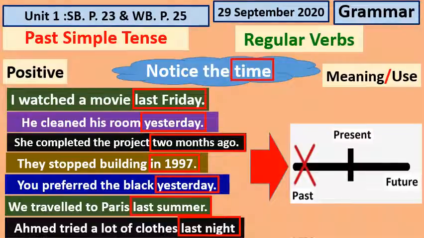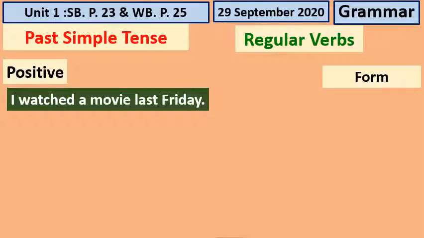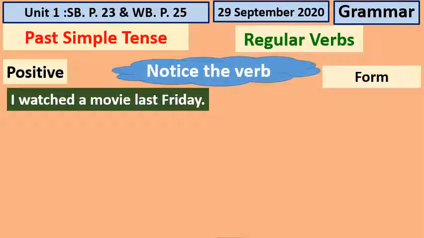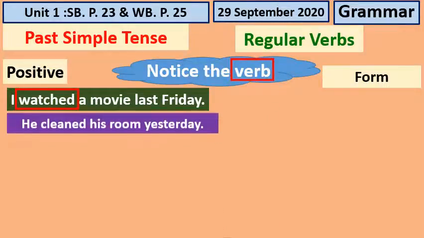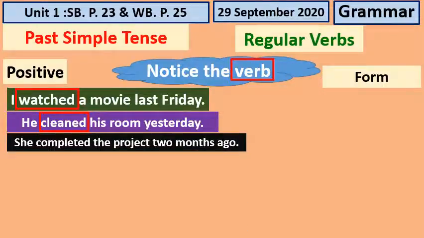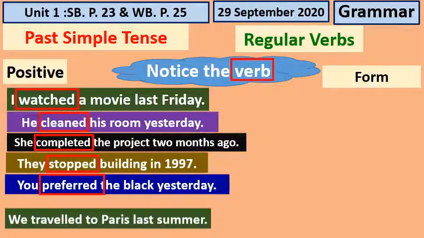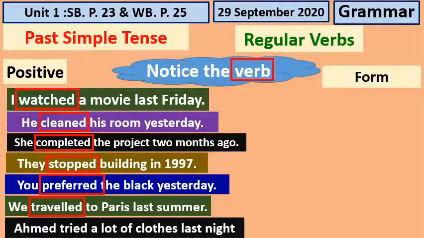Now I want you to pay attention to the keywords that give us a hint that we are going to use the past simple tense. Now let's see the same examples. I watched. Now I want you to notice the verbs. He cleaned, completed, stopped, preferred, traveled, and tried.